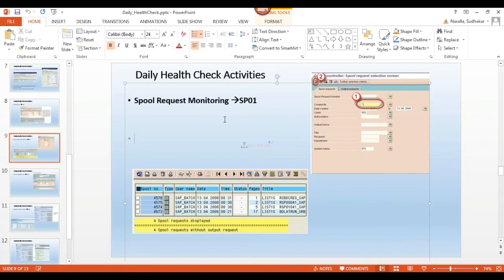So in those standard jobs, we have reorg spool. In that reorg spool, what will happen? The 3 months old data, 4 months old data, all the completed spool requests will be deleted. Then my TemSe database will not become full. Got it? Okay.